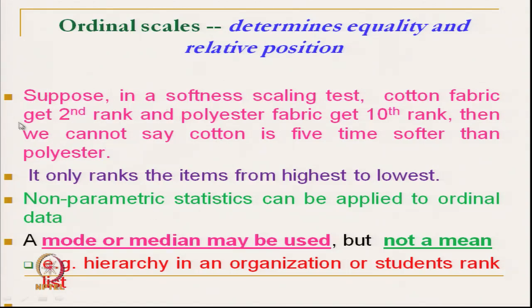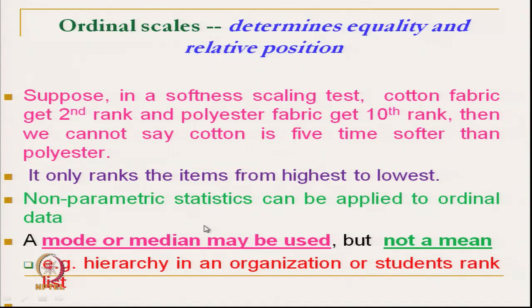In the softness rank scale, cotton gets the second rank and polyester gets the 10th rank. As per this ordinal scale we cannot say that cotton is 5 times softer than polyester. It cannot identify the difference. It only ranks the items from highest to lowest.